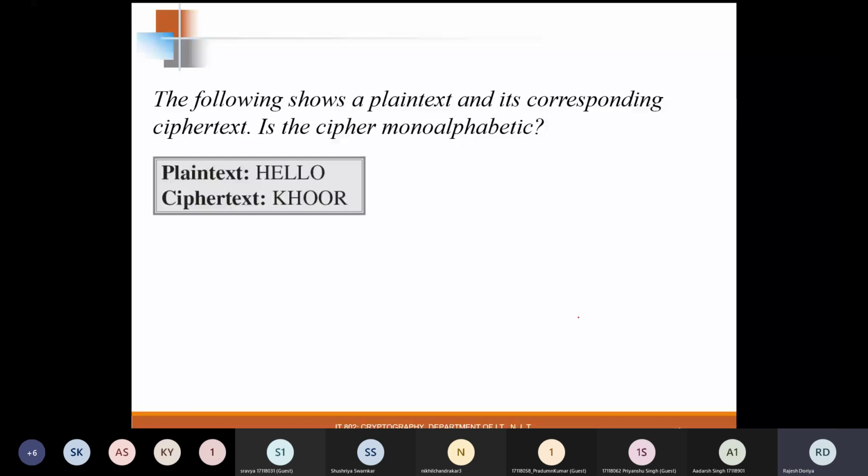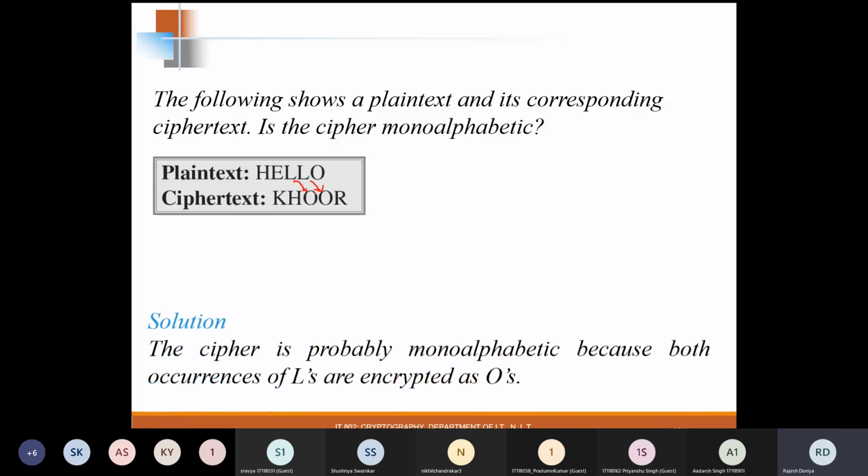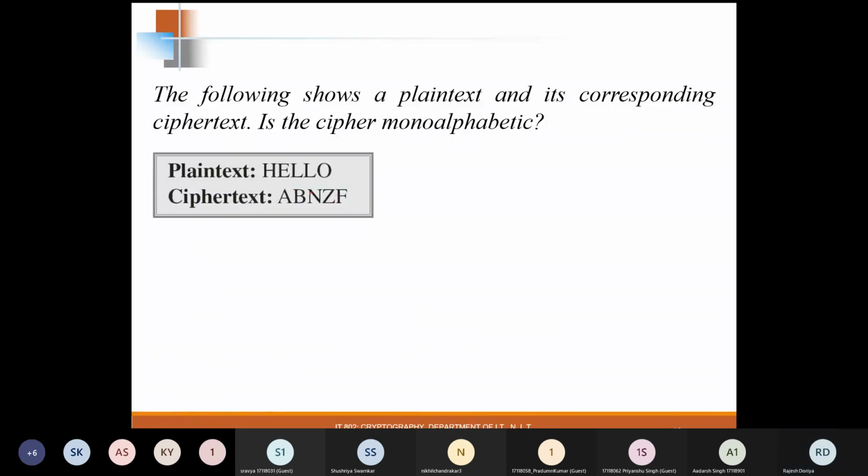This is a typical example of monoalphabetic. As you can see, each individual alphabet, for example L, is being encrypted as O. Again, L is being encrypted as O. So this is a typical example of monoalphabetic.